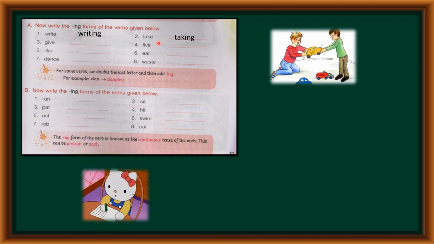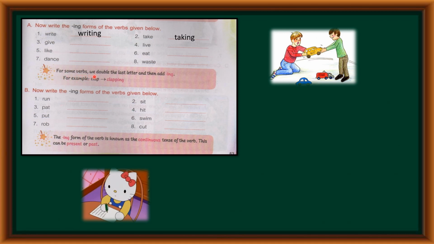Take becomes taking. So in the same way children, for the other questions, you have to add ing with them also. Now it's very easy to answer them children. In the same manner, you have to add ing at the end of the word. You have to remove e and add ing.